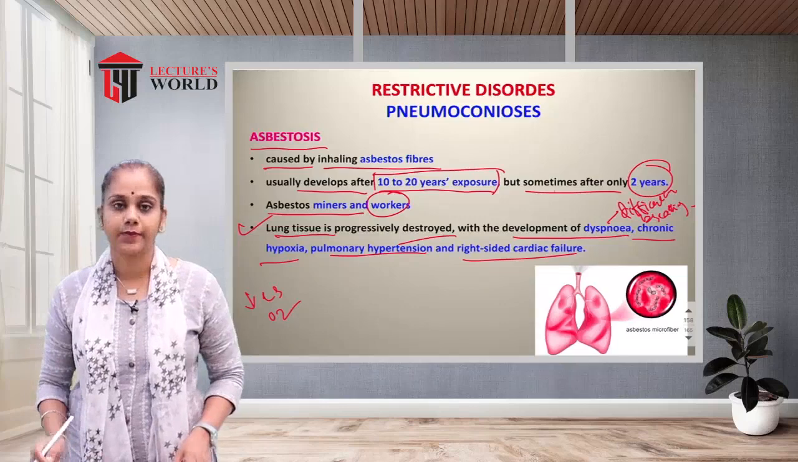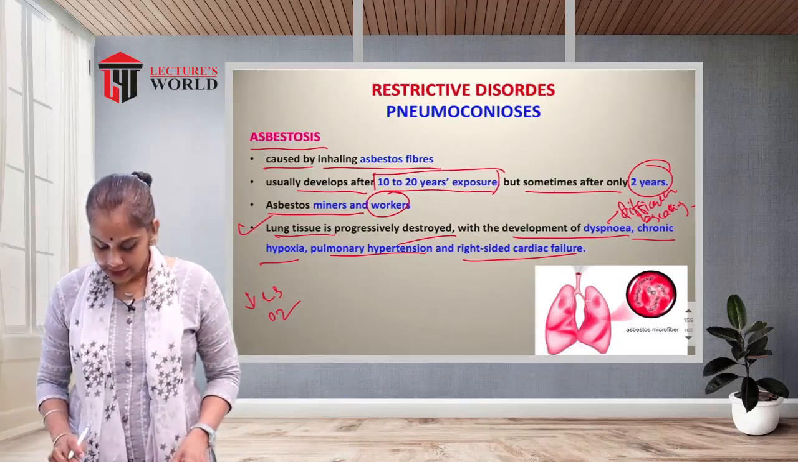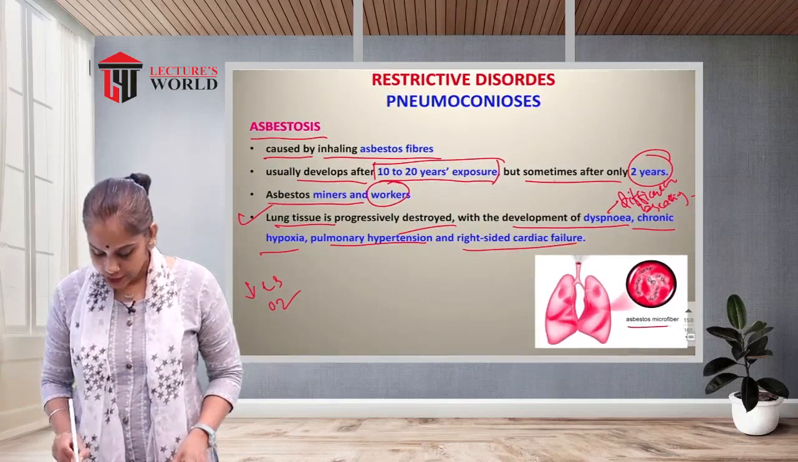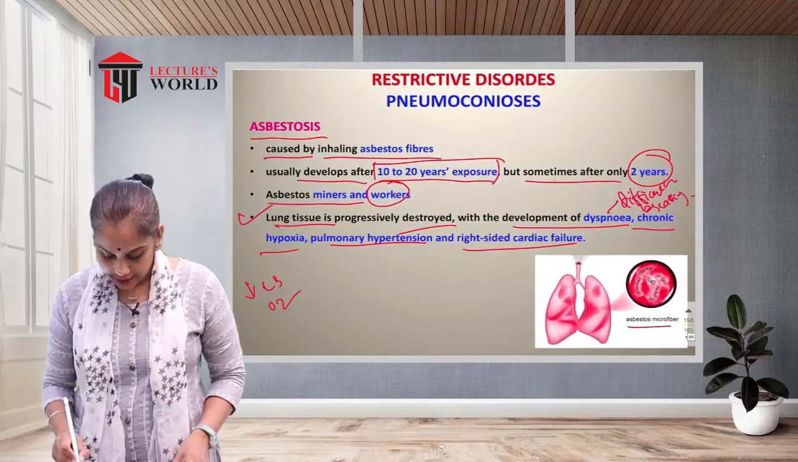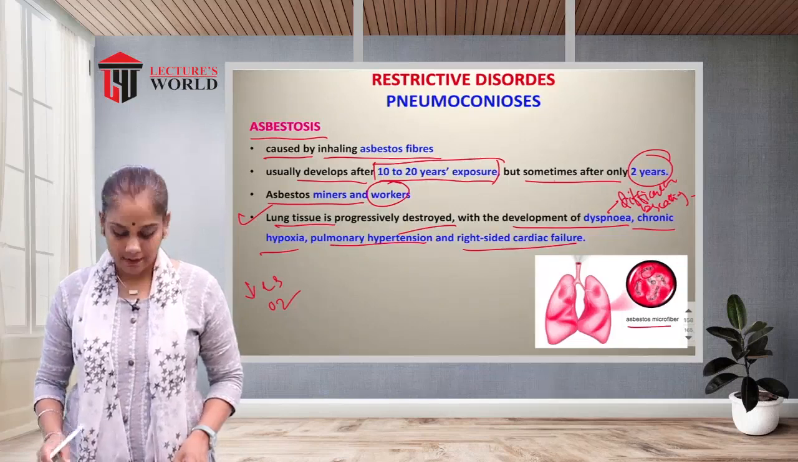So this is asbestosis. You can see in the figure, this is asbestosis. Microfibers are deposited into the lungs.